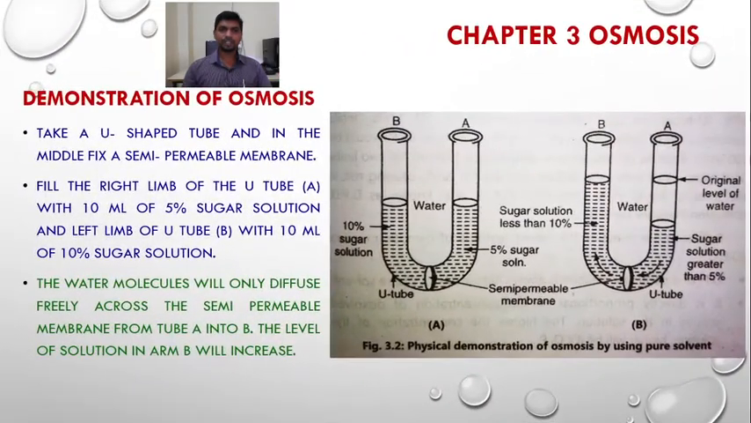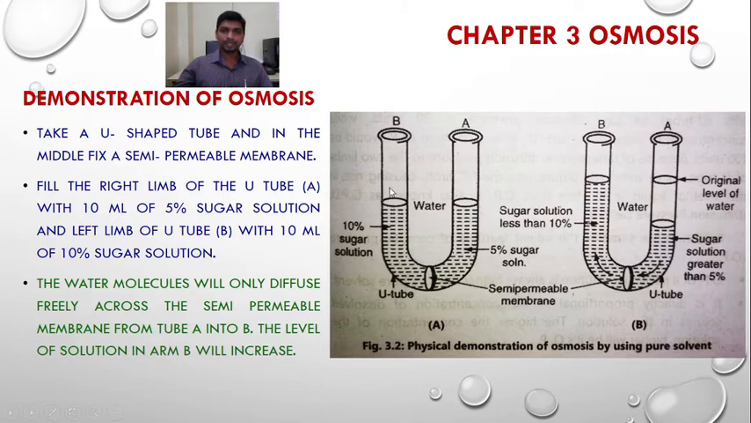To demonstrate osmosis, here we are going to carry out one experiment. Suppose we take a U-shaped tube. Here the shape of the tube is like the alphabetical letter capital U. So I said it is a U-shaped tube, and in the middle of this tube fix a semi-permeable membrane. So here is the semi-permeable membrane that has been fixed in the middle of a U-tube.